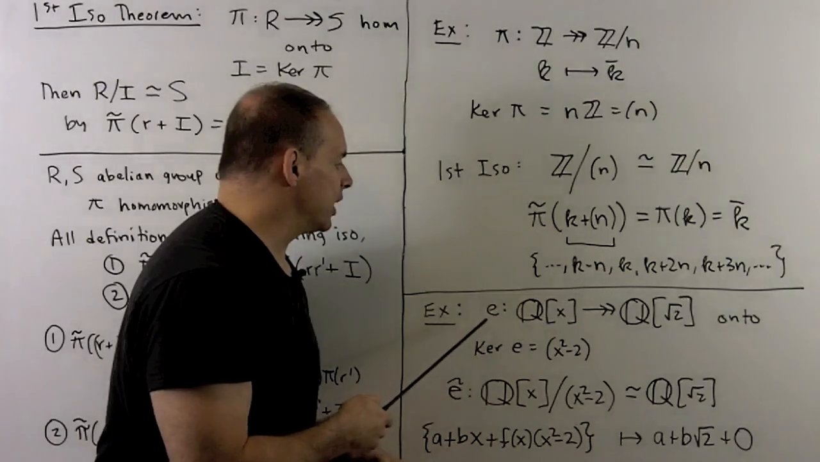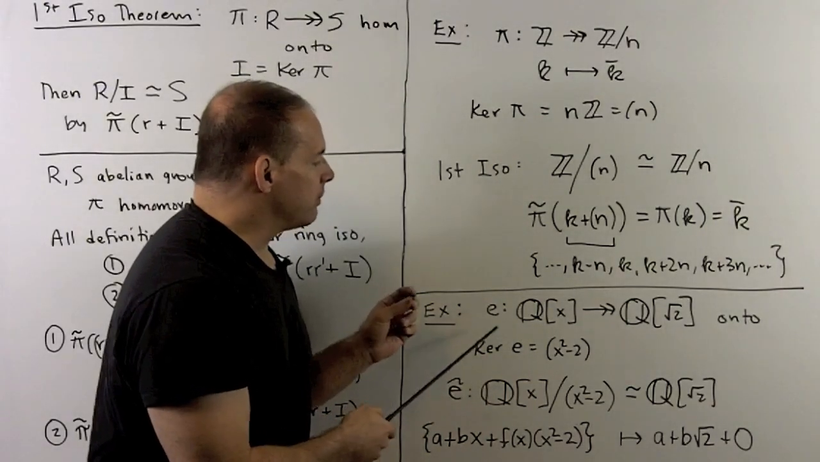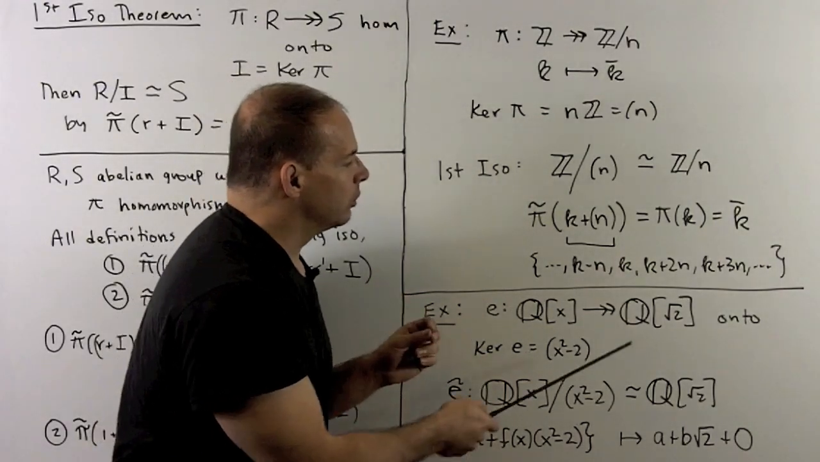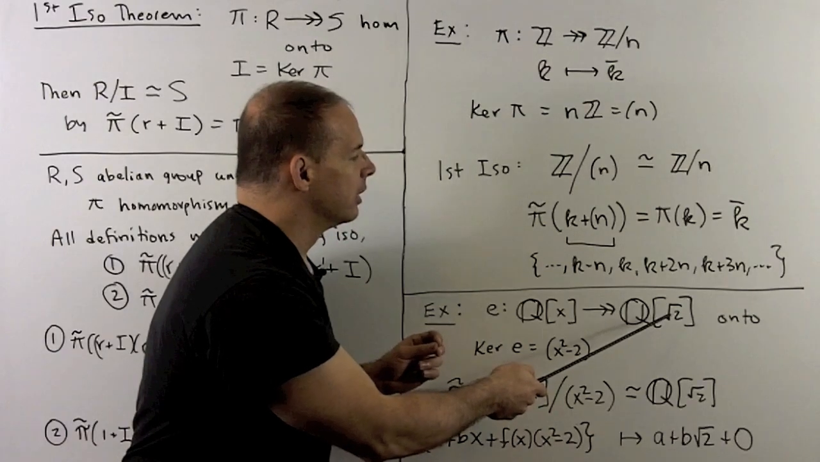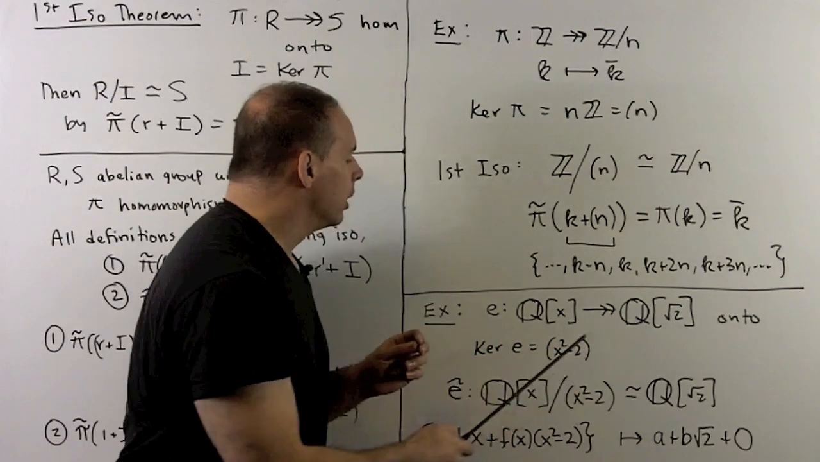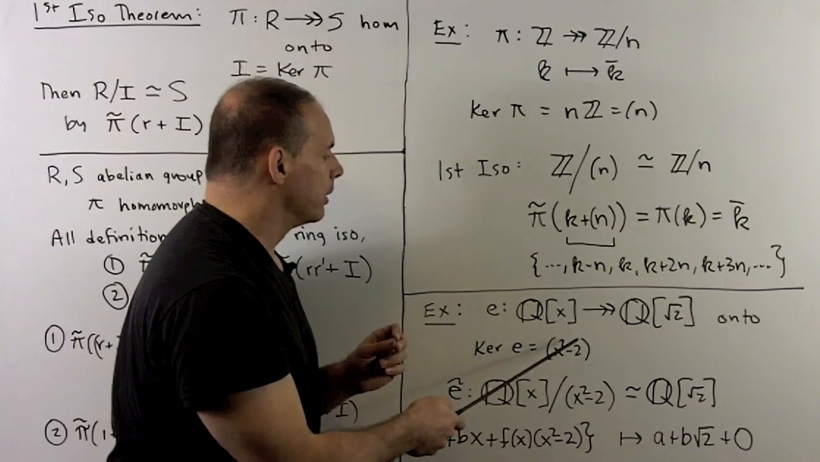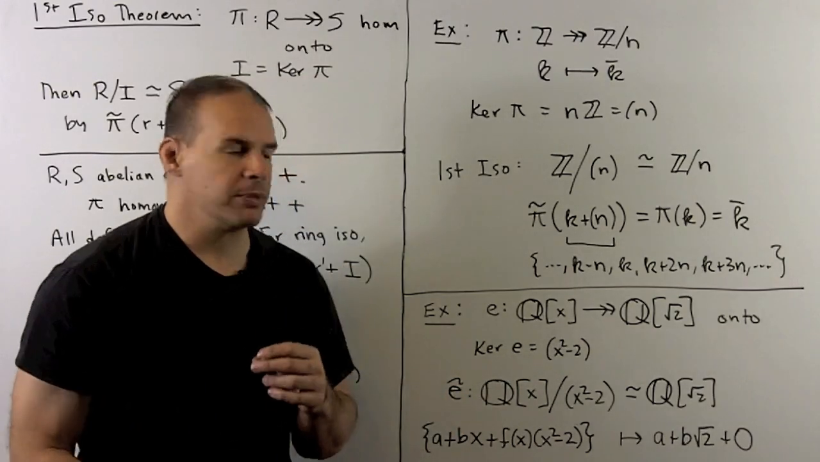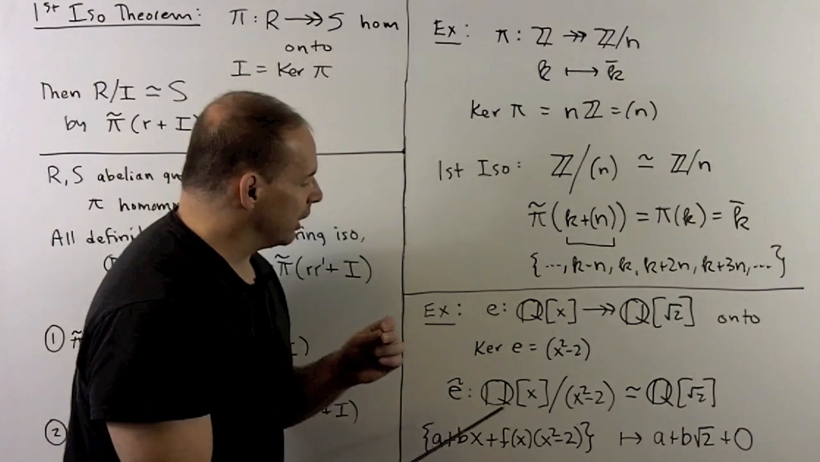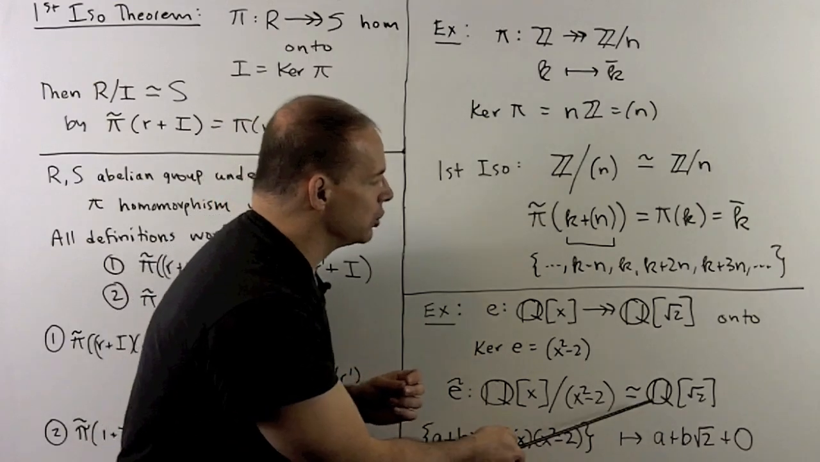A similar situation holds here. We have the evaluation map carrying Q adjoin x to Q adjoin square root of 2. We've seen this maps onto. The kernel is going to be equal to the multiples of x squared minus 2. The first isomorphism theorem is going to give us an isomorphism between the quotient ring and Q adjoin square root of 2.